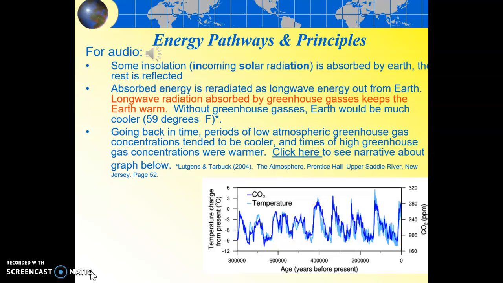The graph at the bottom shows just how strong that relationship is. As carbon dioxide rises, temperature rises. And when carbon dioxide falls, temperature falls. The connection between them is complex. There is some feedback process going on there, but there's really little doubt that there's a strong association between the two, looking at 800,000 years of data. Wow. How could we know that? How could we know what the temperatures were going so far back in time?